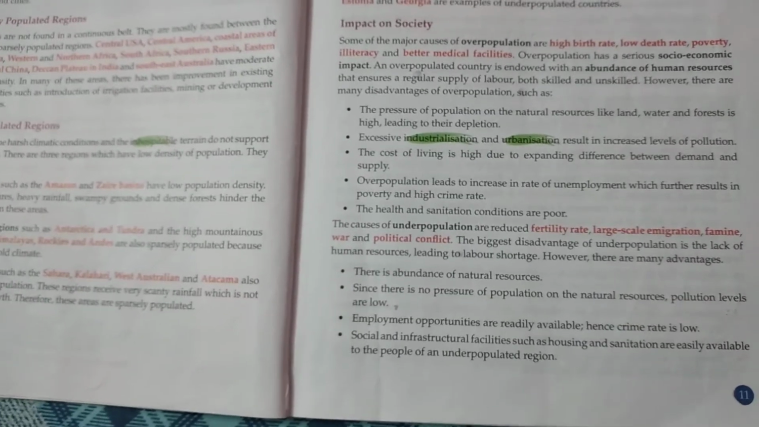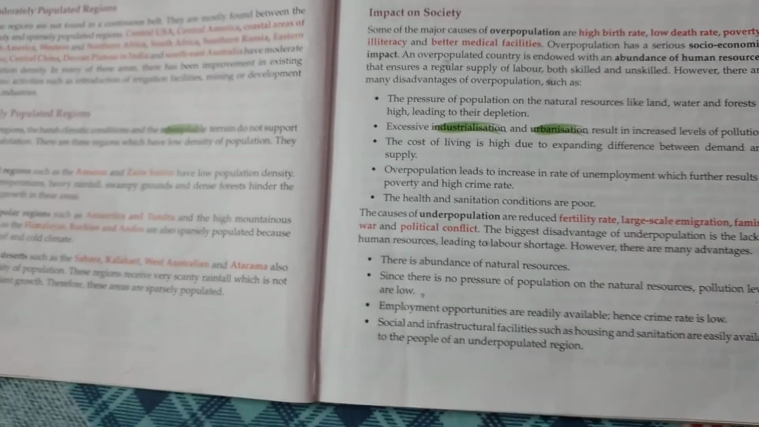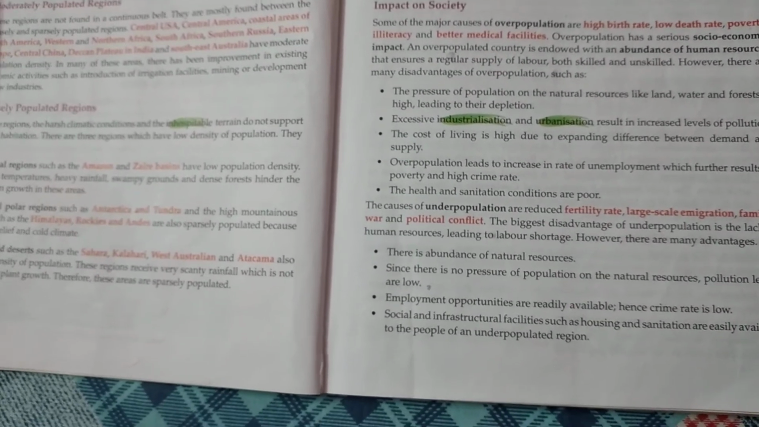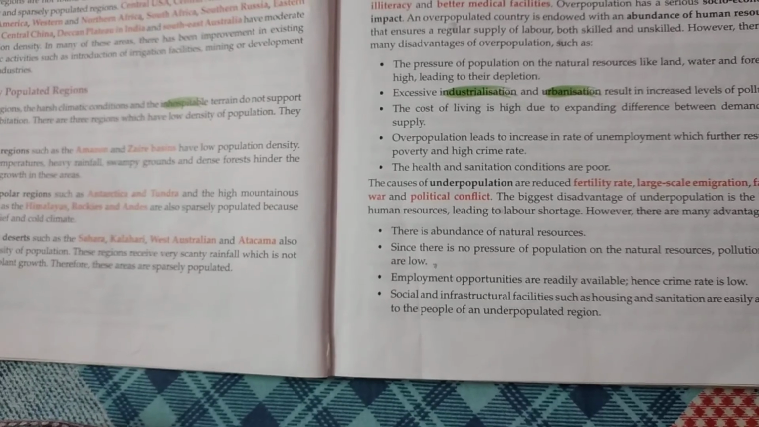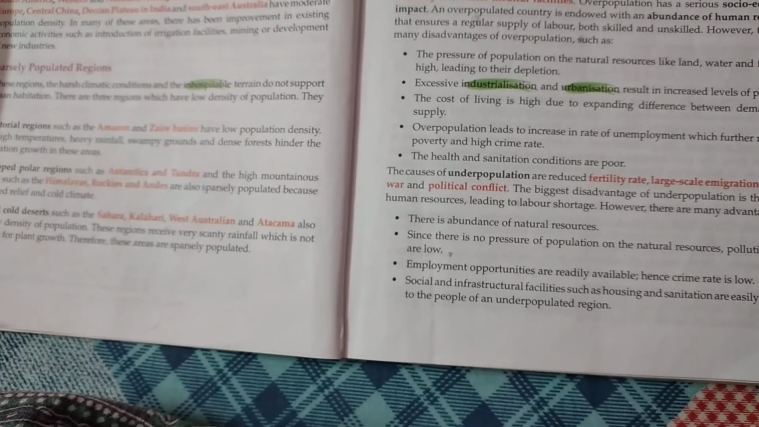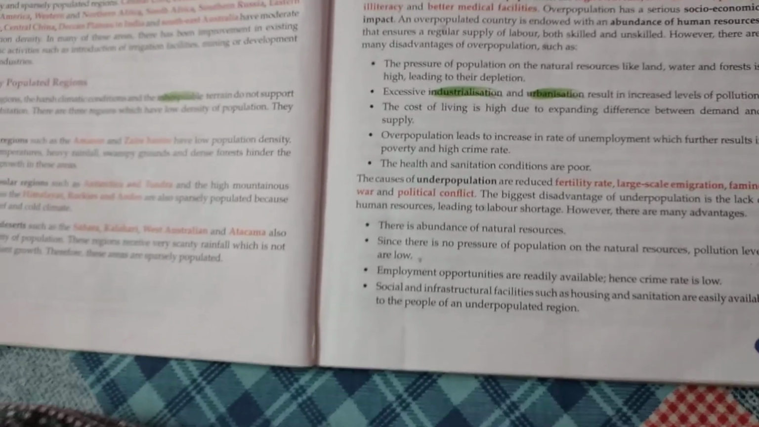So today whatever I have taught you, that is what is population, what is population density, what are the densely populated countries of the world, why they are densely populated, then followed by moderately populated and sparsely populated, examples and reasons for being so. Then what is underpopulation, examples of underpopulated countries, what is overpopulation, examples of overpopulated countries, and impact of underpopulation and overpopulation. Please go through them and try to understand those.